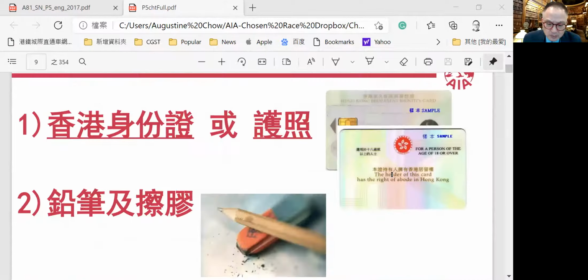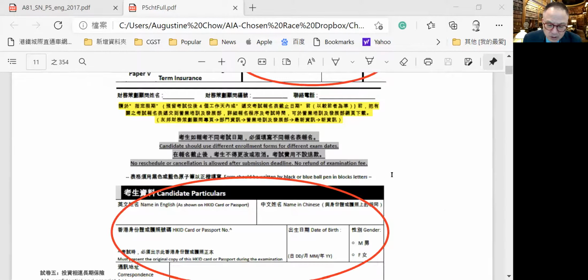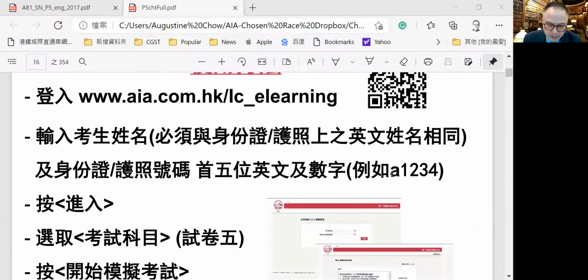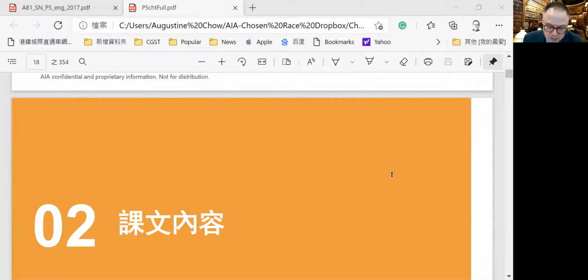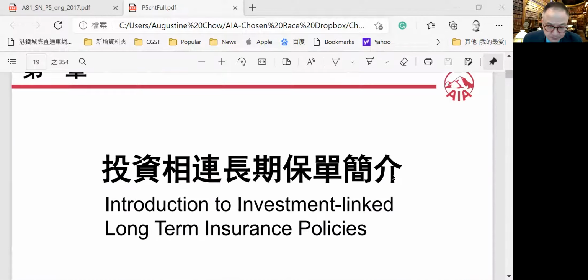But you can choose a paper-and-pencil examination, or you can choose a computer-based examination. And we have the mock exam, so you should spend at least 30 hours on it. And recently, they've been adding more calculation questions into the paper. So you must know how to calculate the future value, present value, and the rate of return, etc.